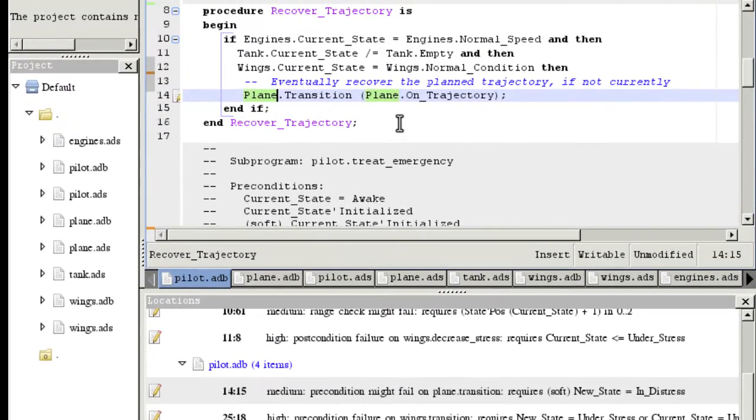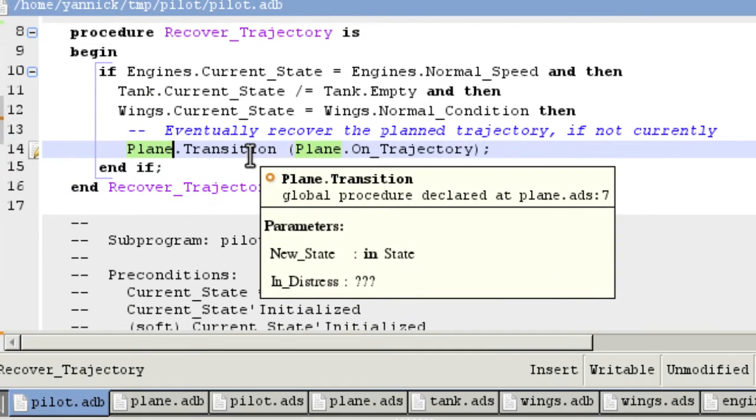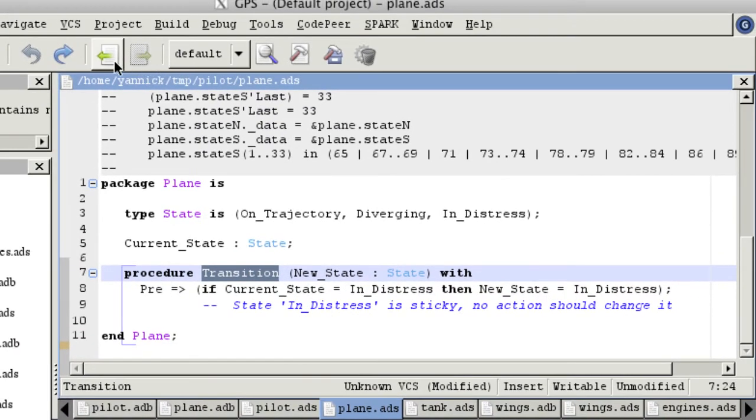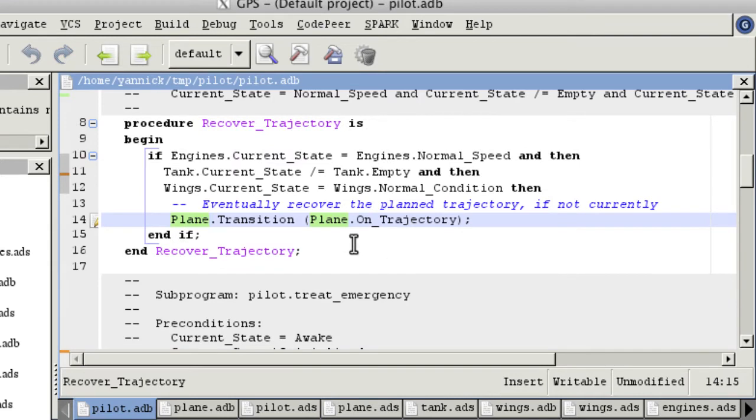So let's look at this first one. It has to do with the failure to respect the precondition when calling plane's transition. Indeed, plane's transition has a precondition here expressed as an aspect, which says that the argument new state should be equal to in distress whenever the current state is so. Here in the caller it might be the case that we are in distress, so the argument new state shouldn't be equal to on trajectory here.